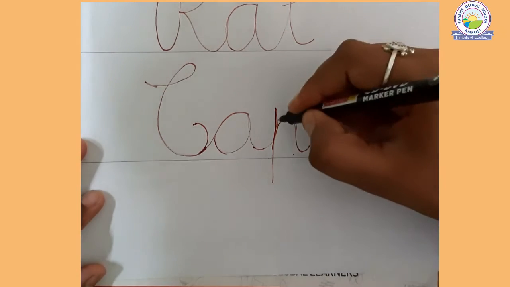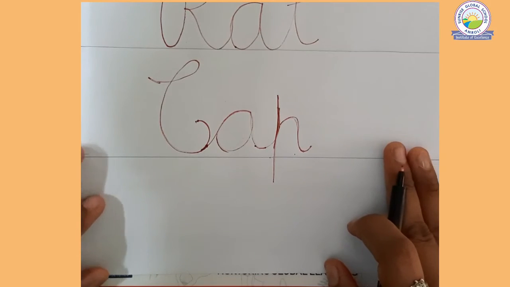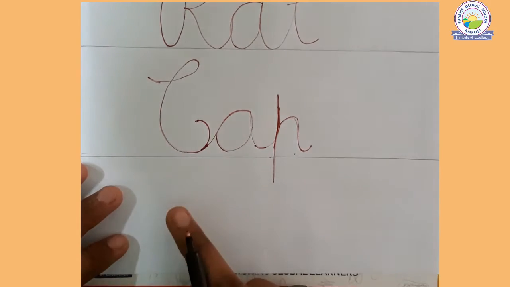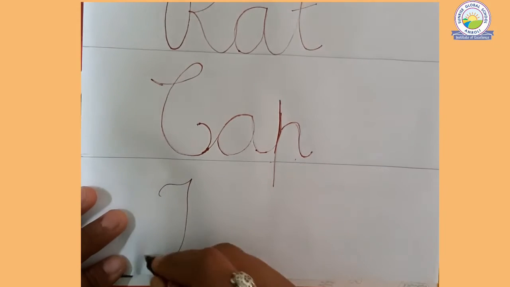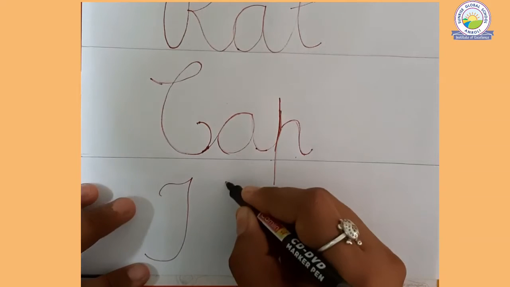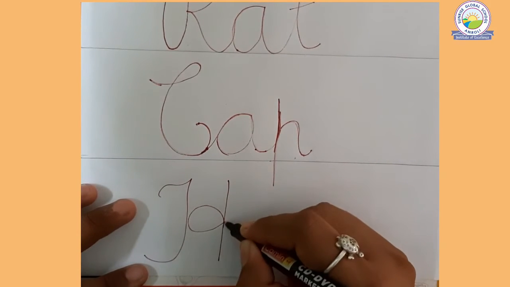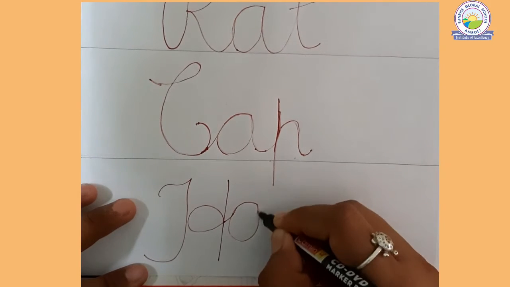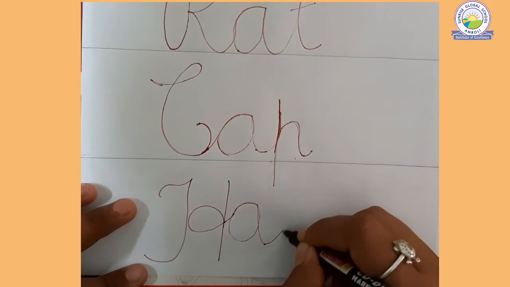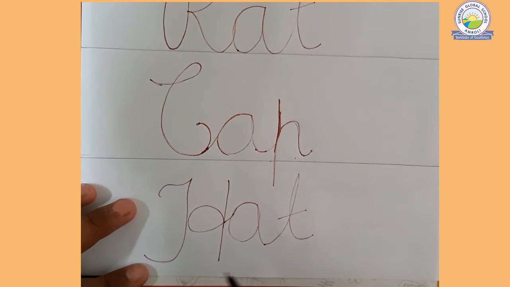Now, see, we have to make this a little bigger. Okay, so now the next is, see what I'm writing. Ha, a, t, hat.